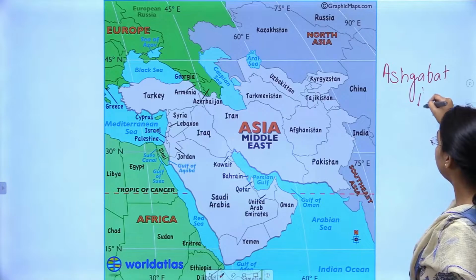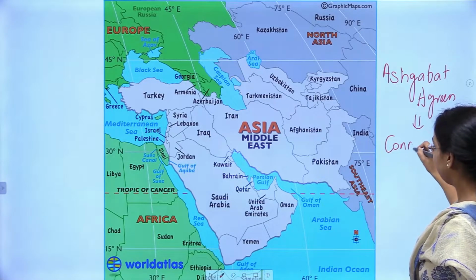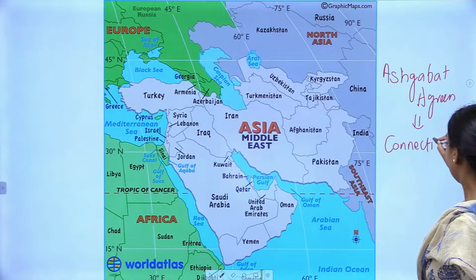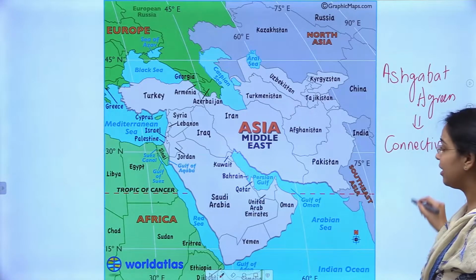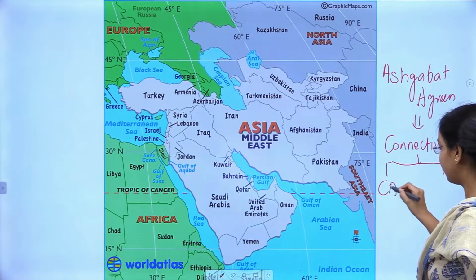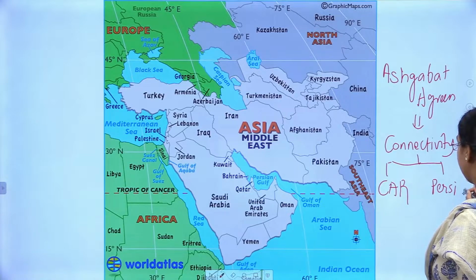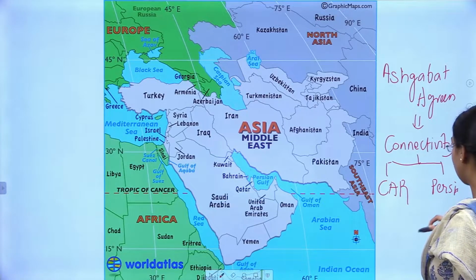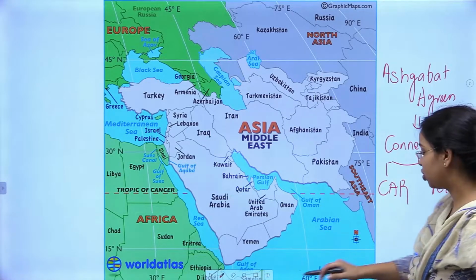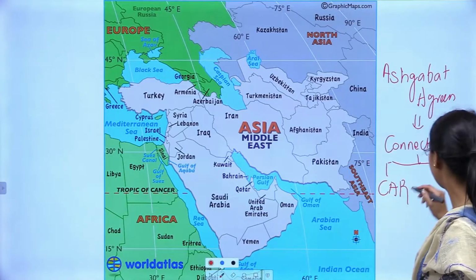Ashgabat agreement is also a connectivity initiative, and it aims to connect two areas. One is the Central Asian Republics and the other is the countries in the Persian Gulf. Can you tell me which countries do you think lie in the Persian Gulf?